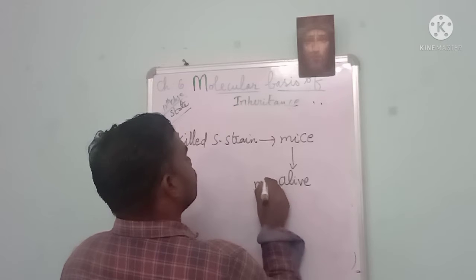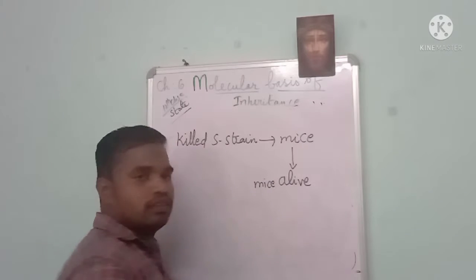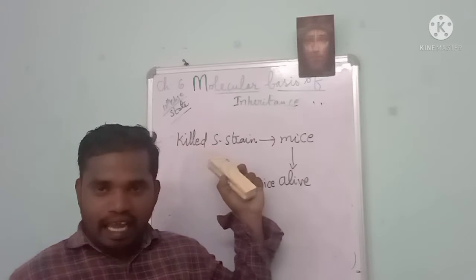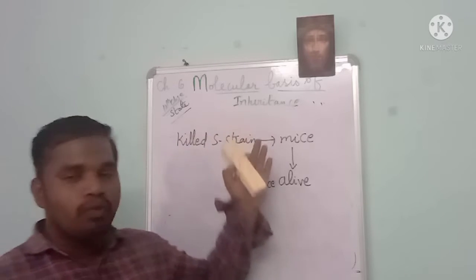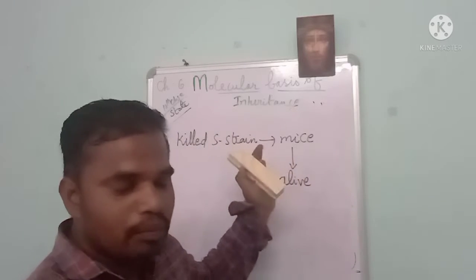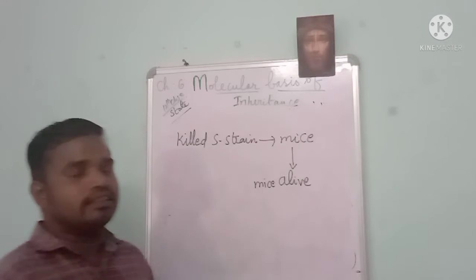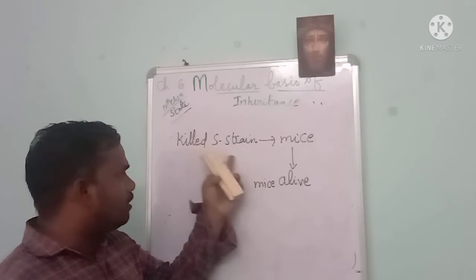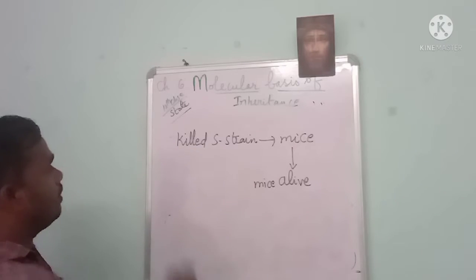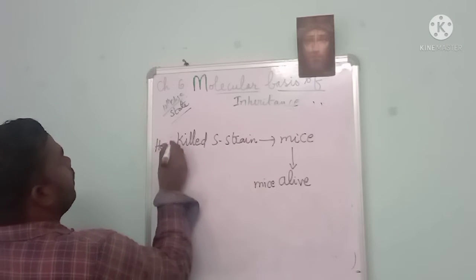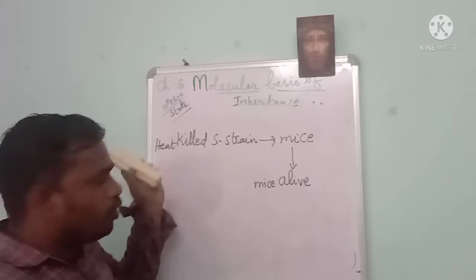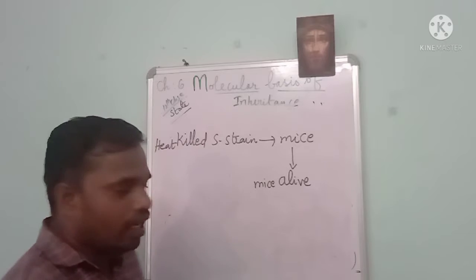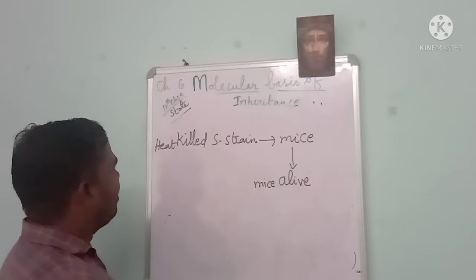When he has taken the live S strain, it causes disease in the mice, leading to the death of the mice. But when he has taken the heat killed S strain, we call it heat killed S strain, and introduced it into the mice, the mice is alive. The mice is not dead.